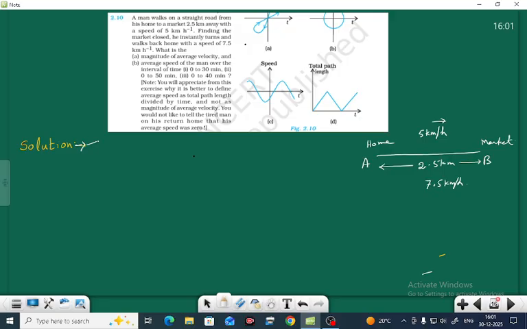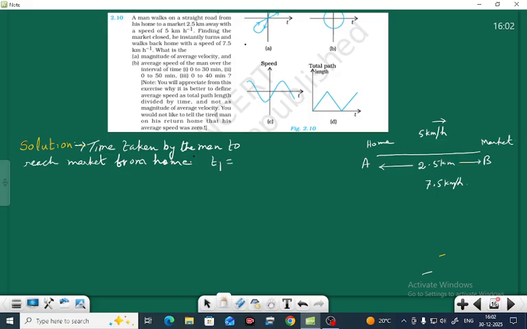This is home and this is market. Let us consider the time taken by the man to reach the market from home as T1.